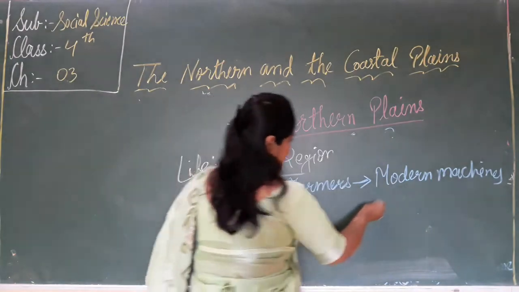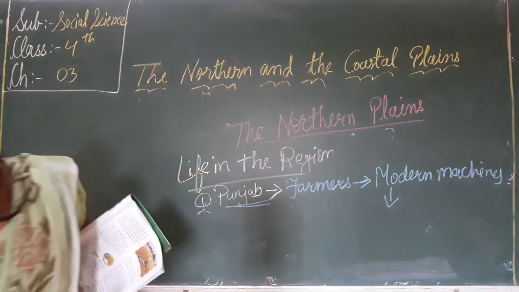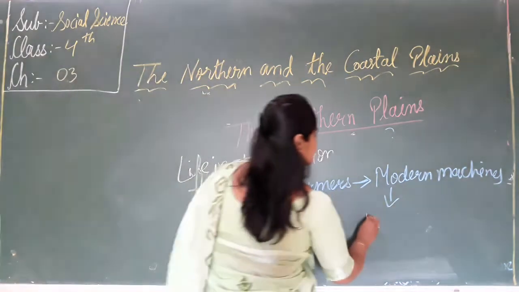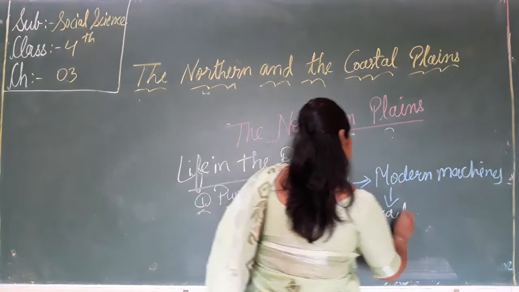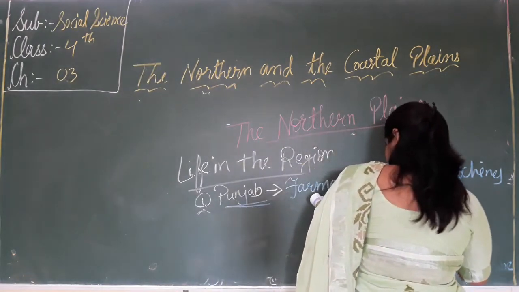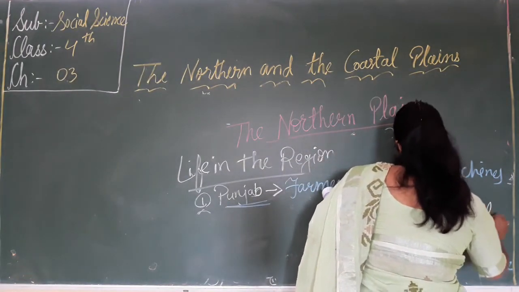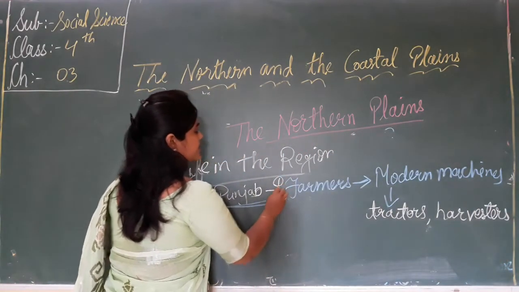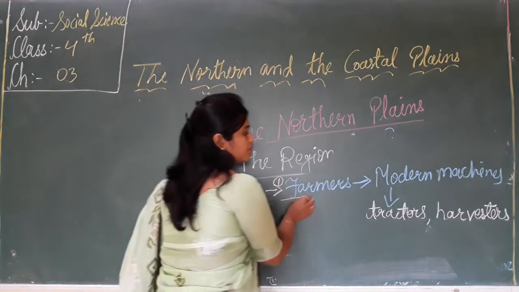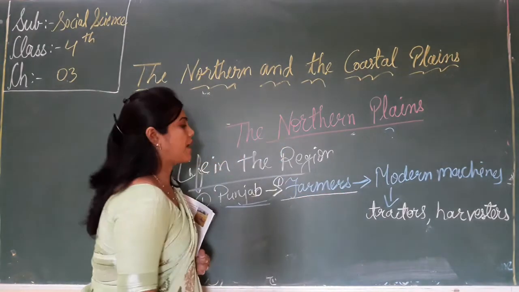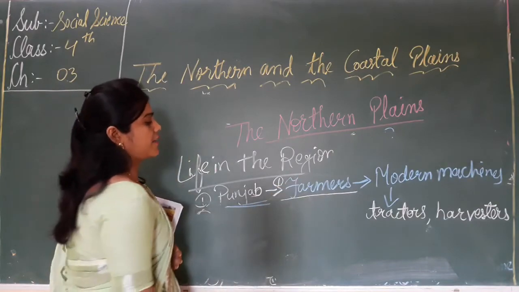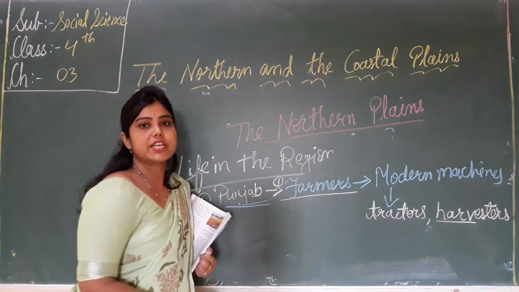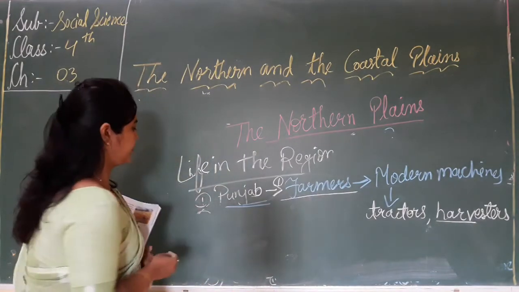Like जैसे कि tractors and harvesters. So the first thing is the farmers of Punjab use modern machines in farming, like tractors and harvesters, like winnowing machine, like threshing machine. So these are the harvesters.